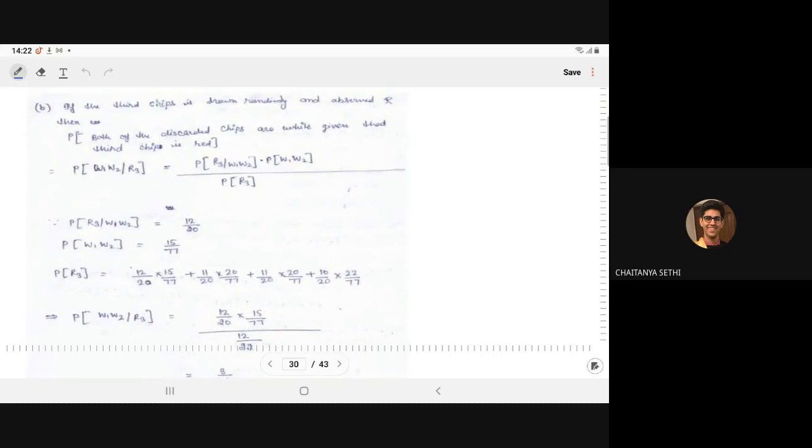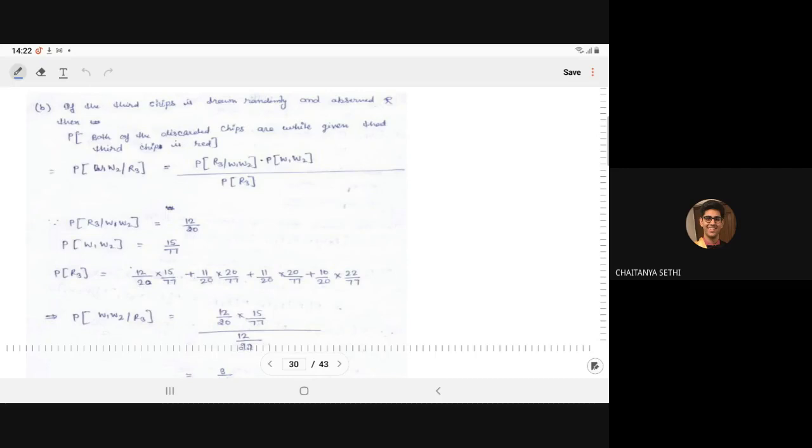If the third chip is drawn randomly and observed red, then what is the probability that both of the discarded chips are white, given that the third chip is red? So what we have to compute is the probability of W1 intersection W2 given R3.